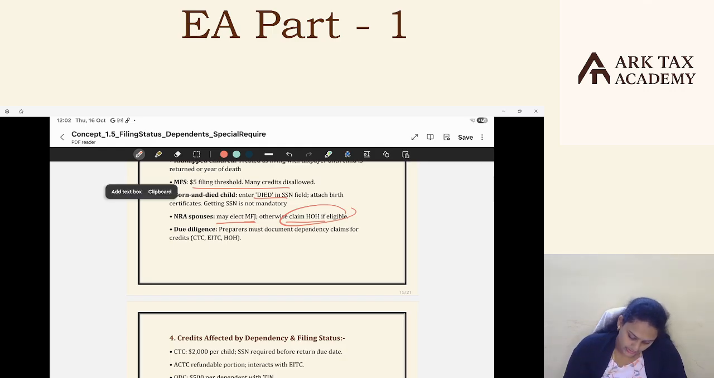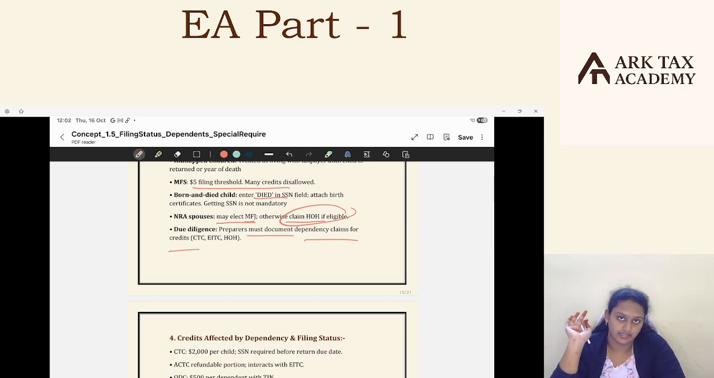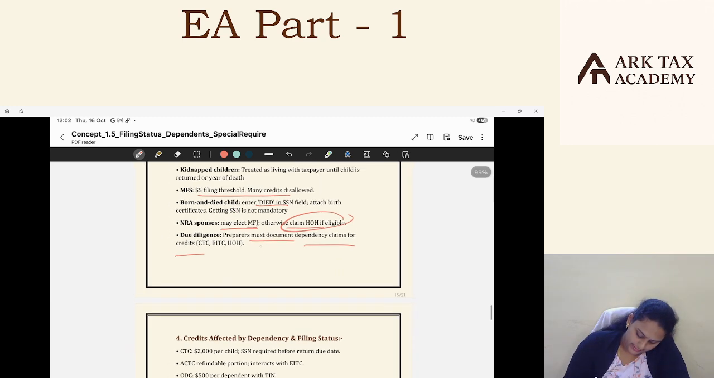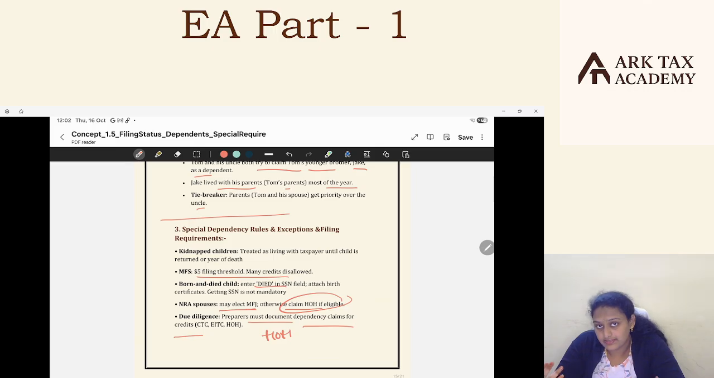Okay, the next is due diligence. Preparer must document dependency claims for credits. One more thing is, we as a preparer need to file a due diligence checklist. When we are finalizing on this head of household status, we as a preparer are assessing all these tests and we are finalizing that this taxpayer is eligible for head of household status.